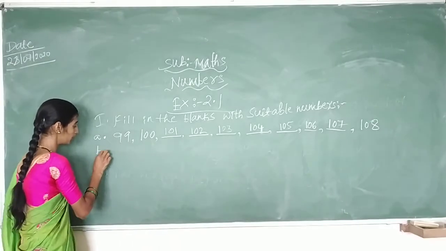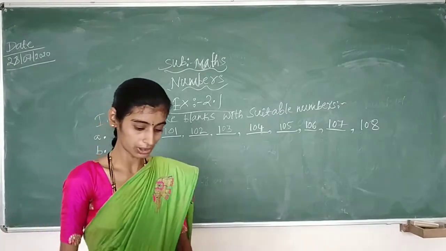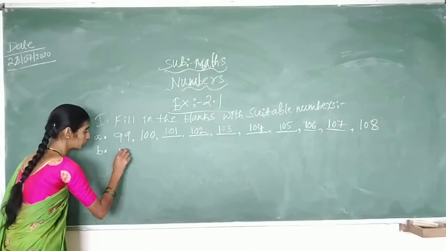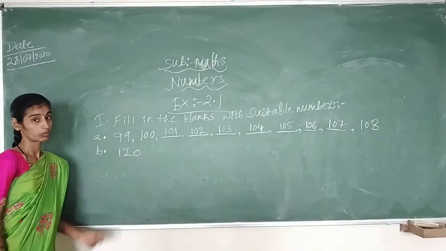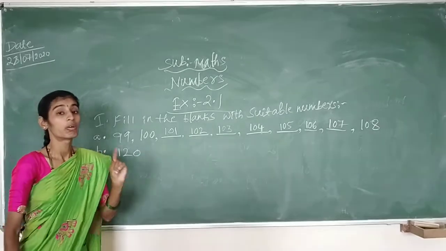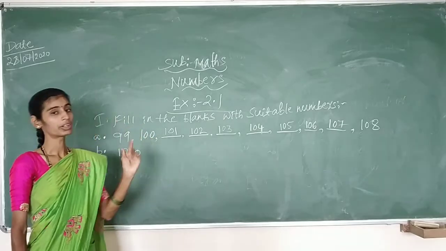So question number B. Question number B is 120. What is this number, children? Can you read? Yes, it is 120.